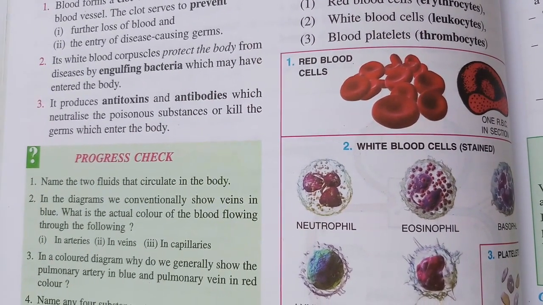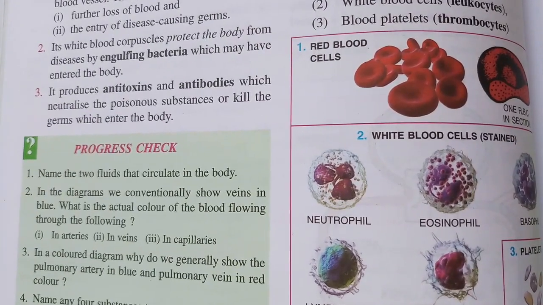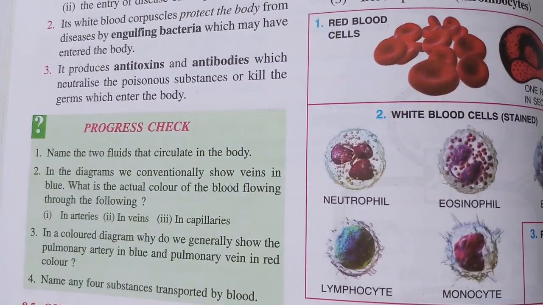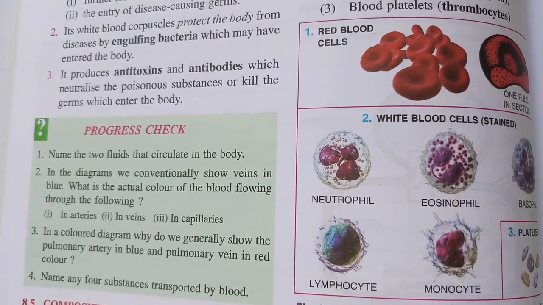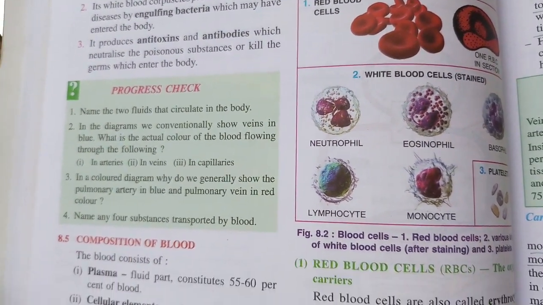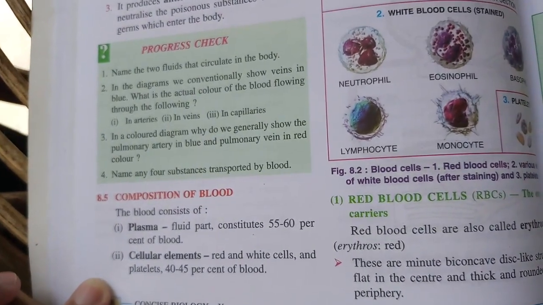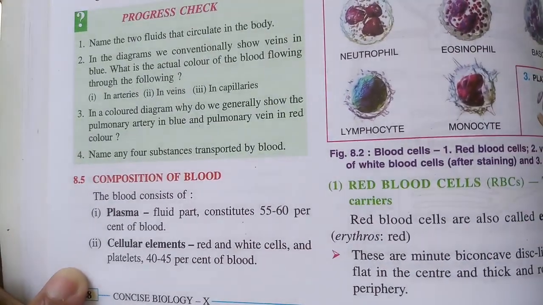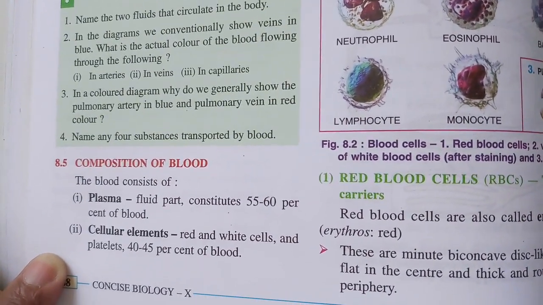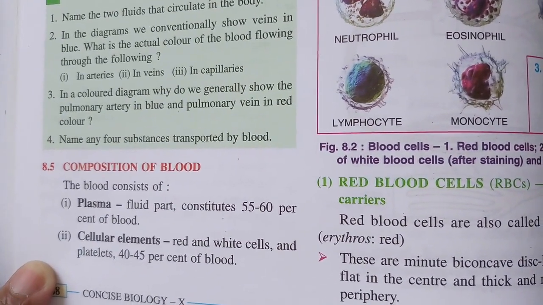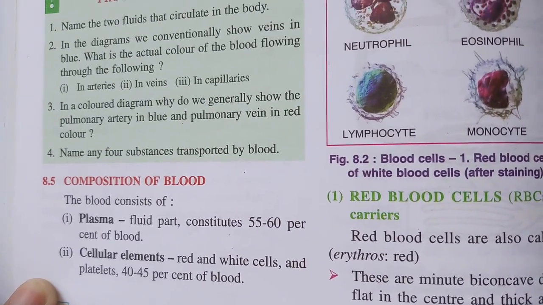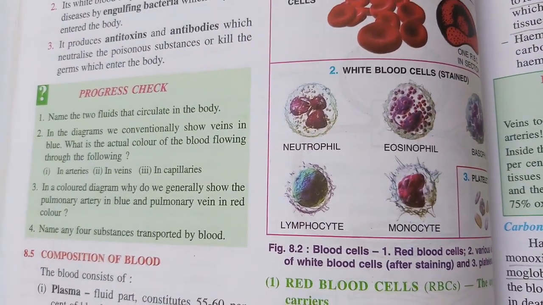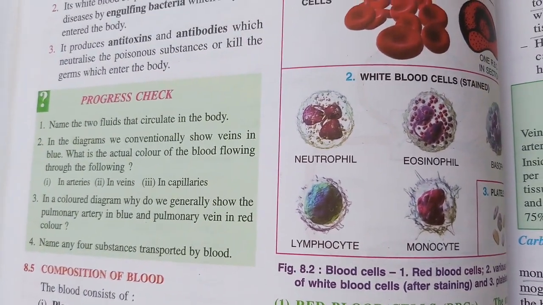The blood produces antitoxins and antibodies, which neutralize the poisonous substances or eliminate the pathogens that enter the body, right? Blood contains two parts, plasma and cellular elements. The liquid part we call plasma, the fluid part, and the cellular elements are red and white blood cells and platelets. So these are the constituents of the blood.